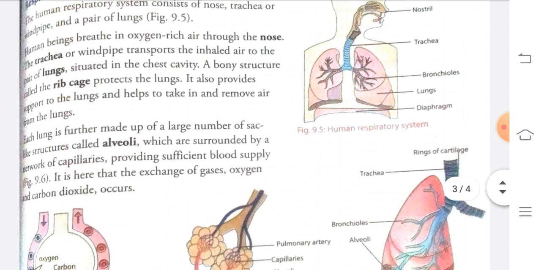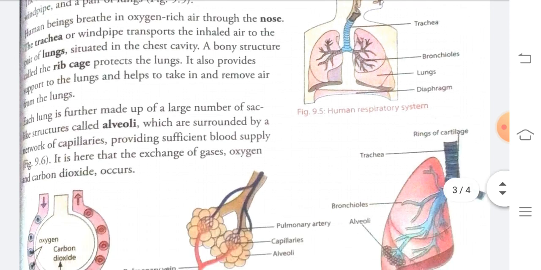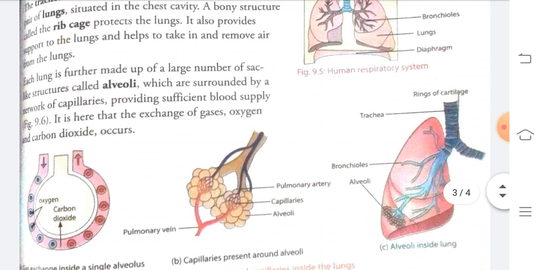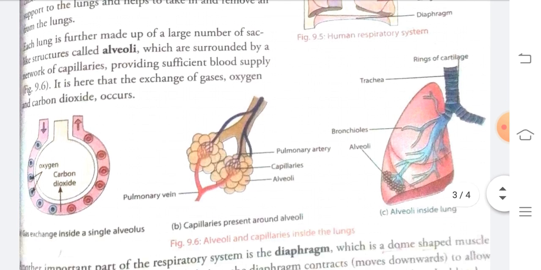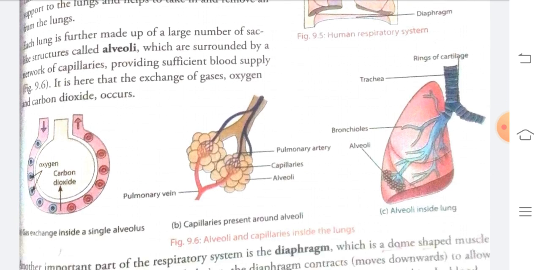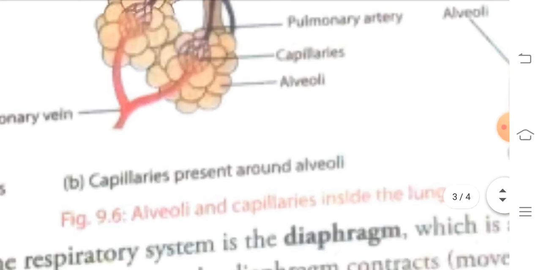Each lung is made up of a large number of sac-like structures called the alveoli. See, these are the alveoli.